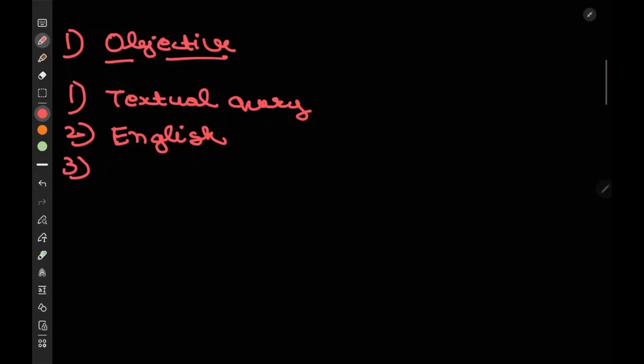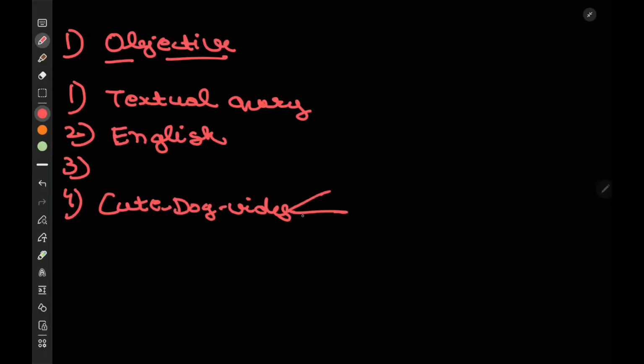Currently we also have this constraint that we have the data available with us, where for a particular text query, let's say a text query like cute dog video, we know what videos the user actually watched.